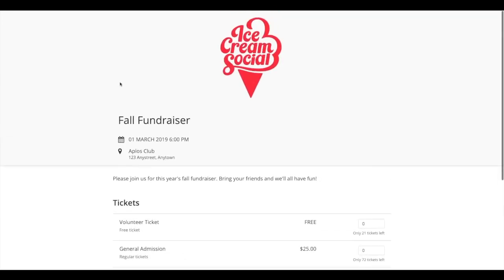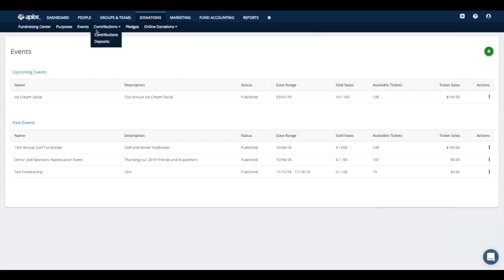And then the cool thing about this is we keep track of all the transaction information for you. So once someone has purchased tickets, the transaction will automatically be put into Aplos for you. So there's no manual entry work there. It just happens within the form once they submit it, and then boom, Aplos records the transaction for you. All right, and that's pretty much it as far as the overview for the events page.